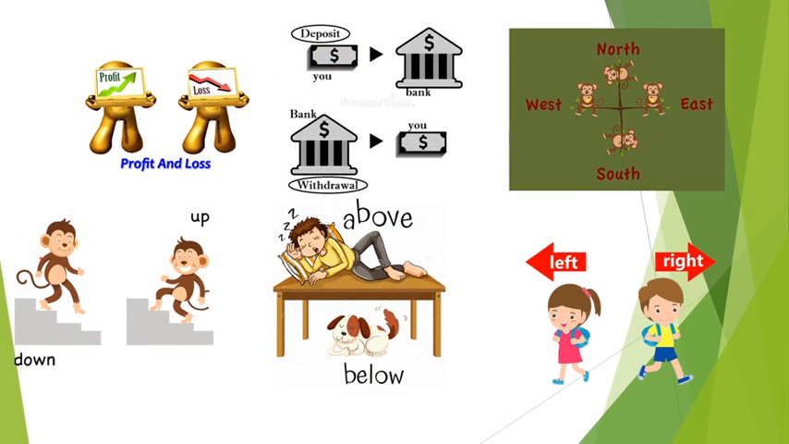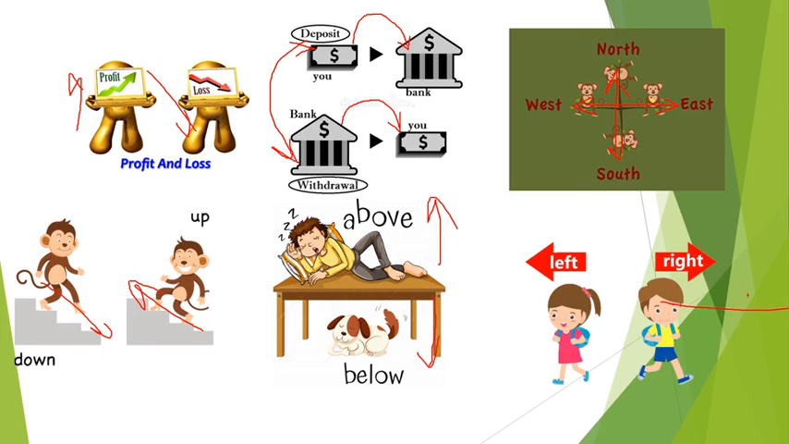So there are a few terms which will be helpful while solving the questions. The opposite of profit is loss. Deposit and withdraw are opposite terms. Deposit means you are adding some money into your bank account, saving more money in the bank account, and withdraw means you are taking out your money from the bank. East and west are opposite terms. North and south are opposite terms. Just like this, down and up are opposite, above and below are opposite, right and left are opposite.